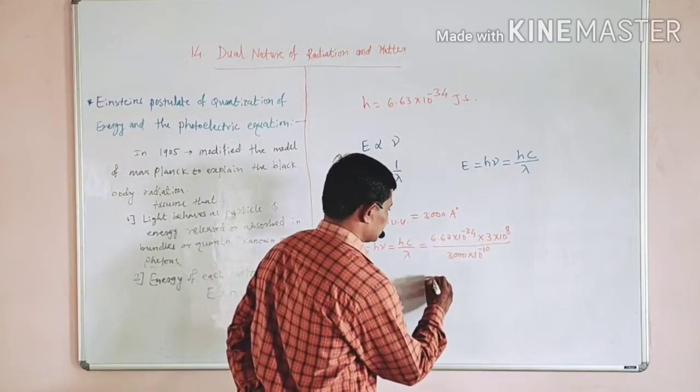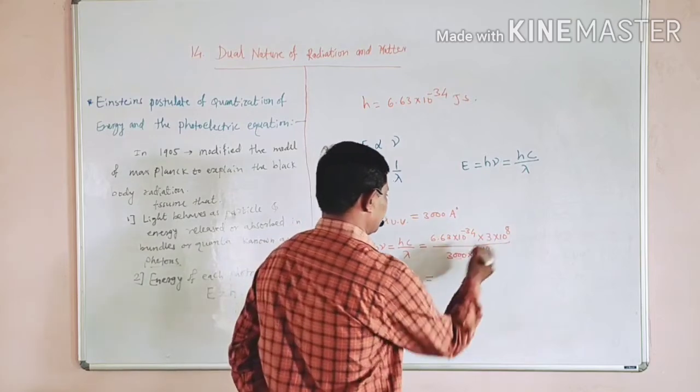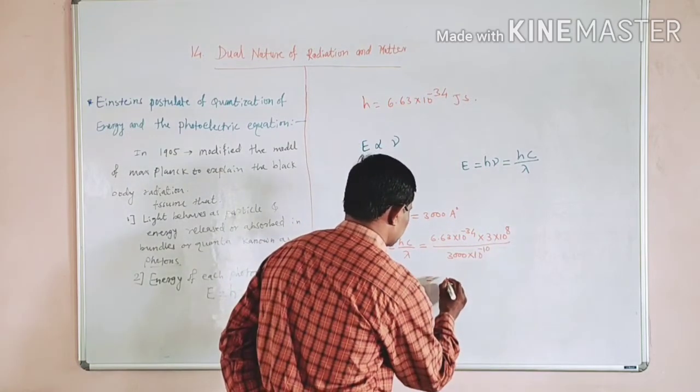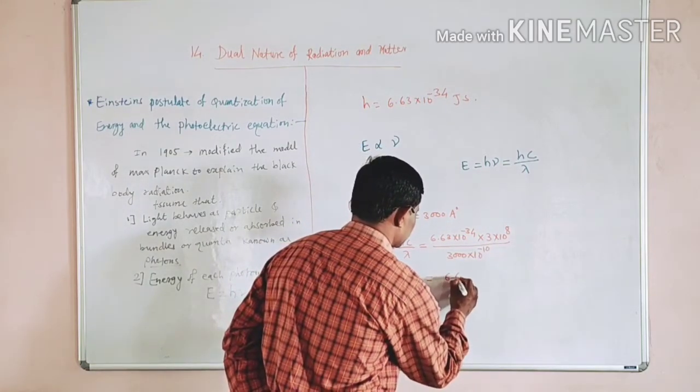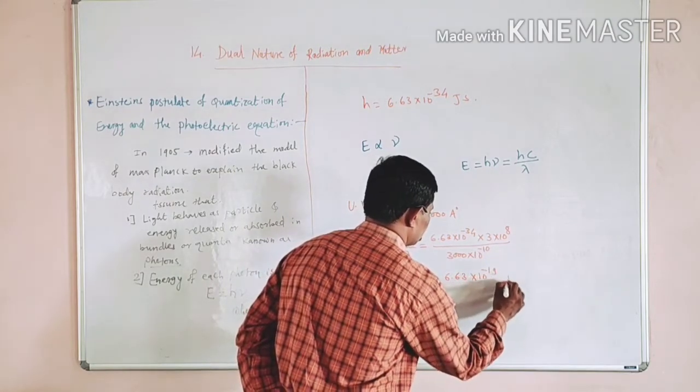If we calculate this, we get 6.63 into 10 to the power minus 19 joule.